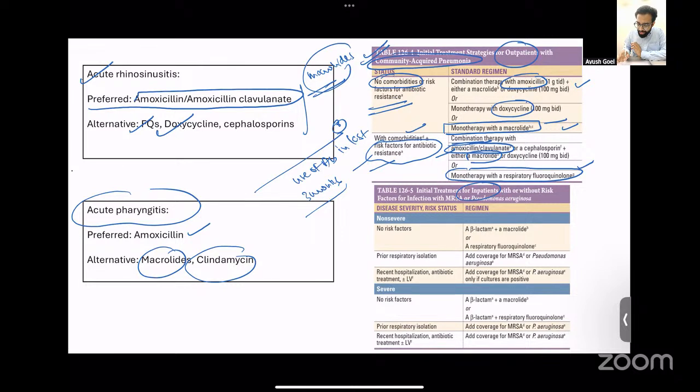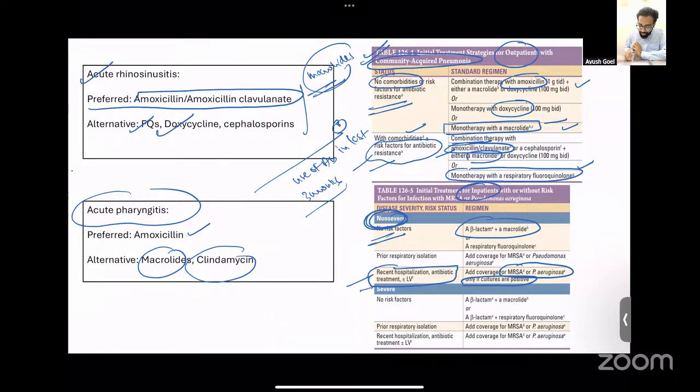Coming to inpatient management, so if the patient is sick, has a severe disease and needs to be managed inpatiently, then if the patient has a non-severe disease and there are no risk factors for MDR organisms, then again, you just give a beta-lactam plus some macrolide, that is amoxiclav plus azithromycin. If the patient has risk factors for MDR organisms, that is, there is recent hospitalization or recent history of antibiotic treatment in the last 3 months, then you add coverage for MRSA or Pseudomonas if the cultures are positive. Therefore, you do not give empirical MDR treatment if the patient is non-severe. You send cultures, you wait for the cultures report, and then you add MDR treatment.